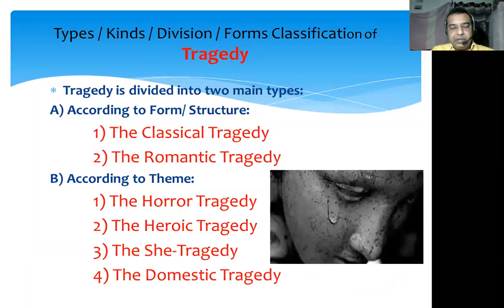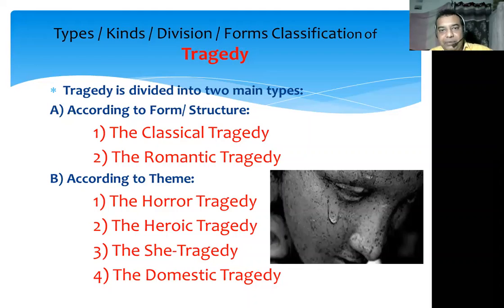So when we think about what are the types of tragedy, what are the kinds of tragedy, what are the divisions of tragedy, before that, we have to understand what tragedy means. Tragedy is a kind of play, a kind of drama which deals with the darker side of life. Tragedy is a drama which deals with the sad or the unhappy side of life, or rather we can say that the drama which ends on a sad note can be called tragedy.